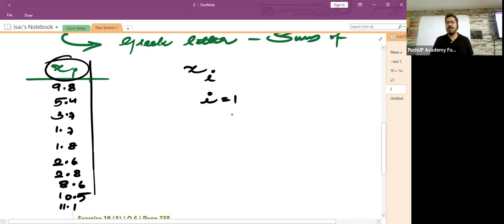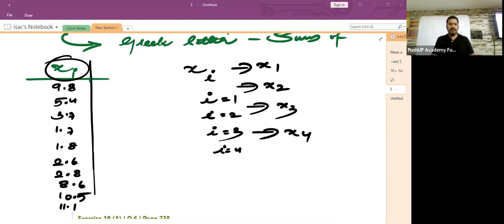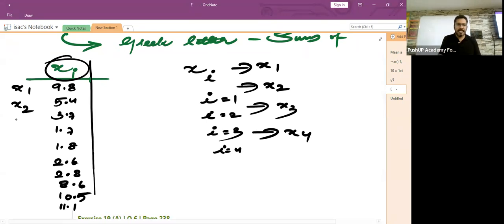So if I say I is equal to 1, then it implies x1. If I say I is equal to 2, it implies x2. If I say I is equal to 3, then it signifies x3. If I say I is equal to 4, it signifies x4. Are you getting it? Children, what is x1 over here? 9.8, because that was the first observation given to you, isn't it? What is x2 here? 5.4, because that was the second observation given to you in the list. What is x3 here? It is 3.7, and it goes on like that.